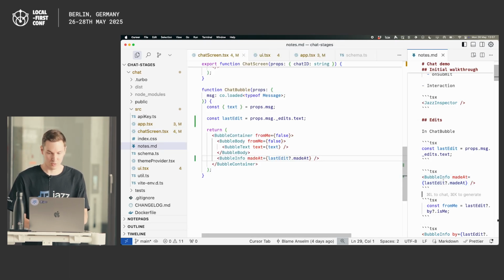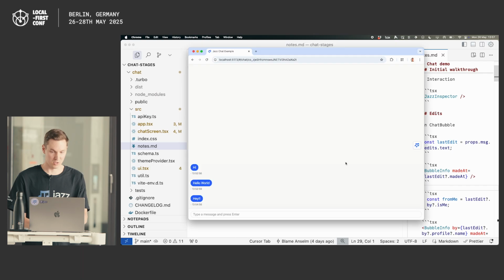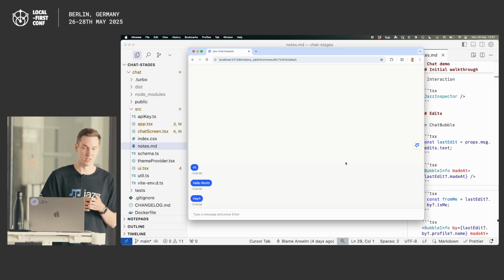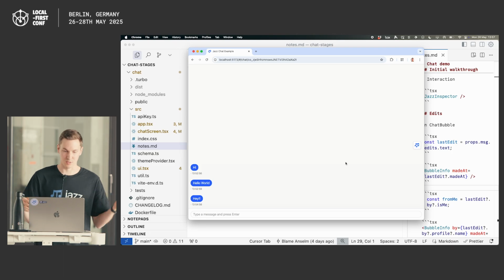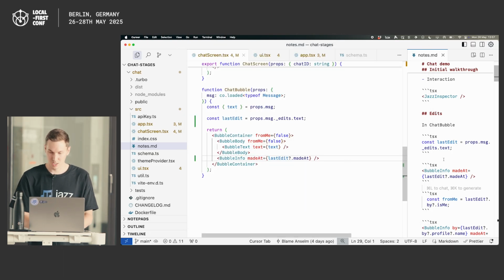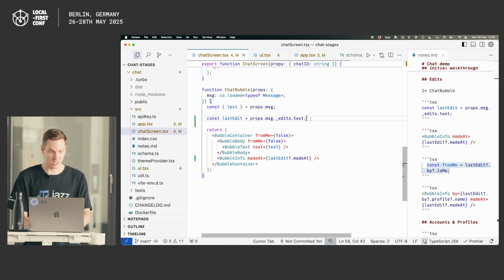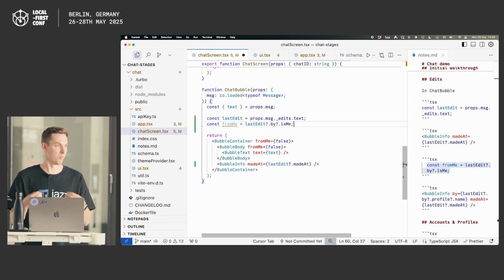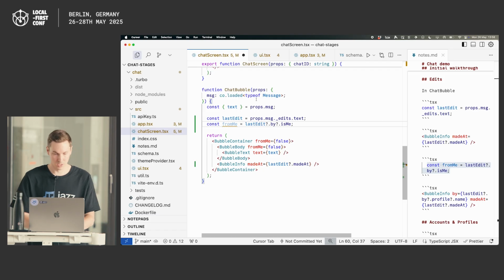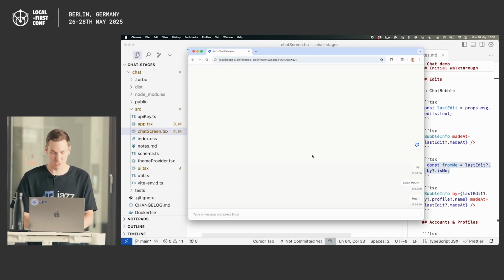Obviously, one of the most typical features of a chat app is: was this message by me or some other person? Maybe we want to put it on one side or the other side, use different colors. So what we can do here is see if the last edit was done by me. And again, me is a built-in abstraction in Jazz. The current user is very meaningful. And we can just start using that in our UI, in this case just to apply some different class names.